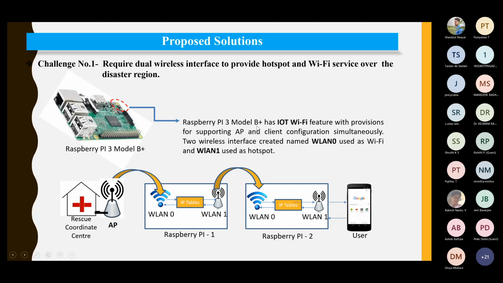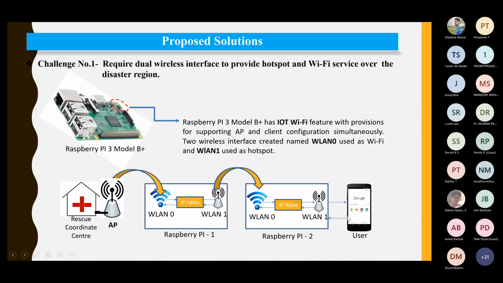Now, Raspberry Pi 3 Model B Plus has an IoT Wi-Fi feature with provisions for supporting access point and client configuration simultaneously, right? So we have configured this in order to connect to the access point as well as to the other nodes, right? So these nodes are configured in such a manner. For example, the master node is configured to connect to the other LAN, WLAN, as well as to the static access point, right?